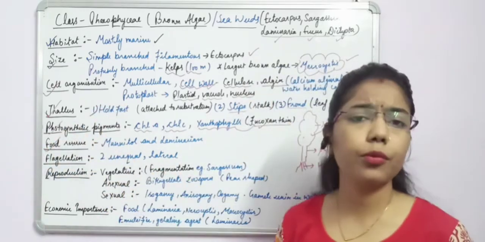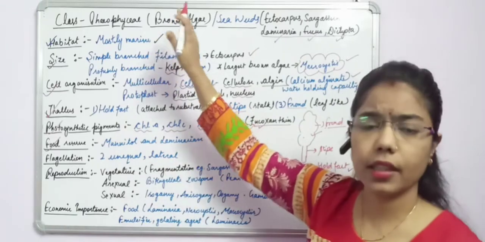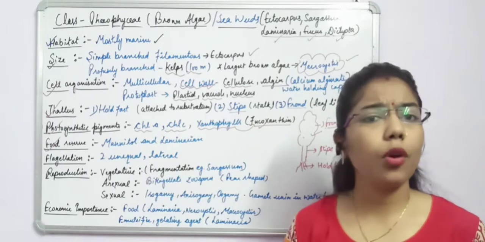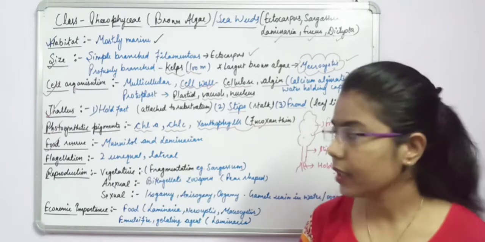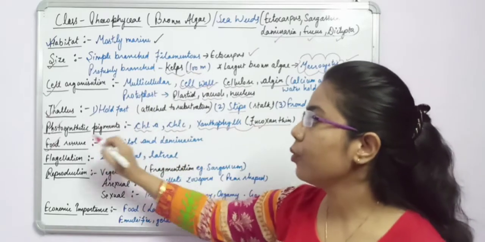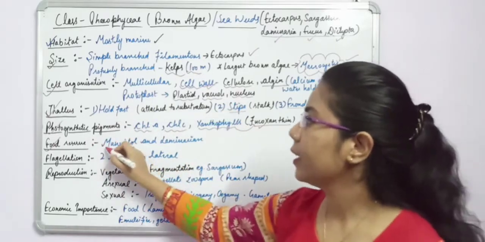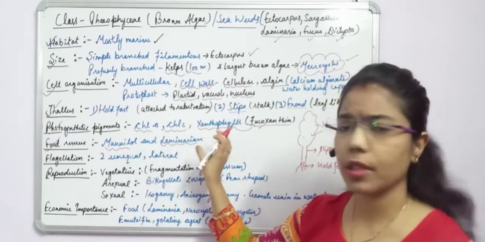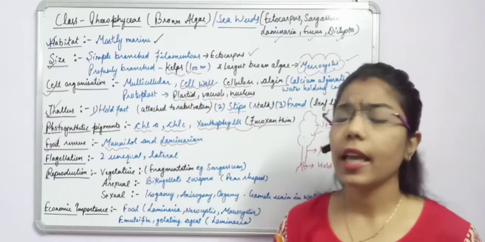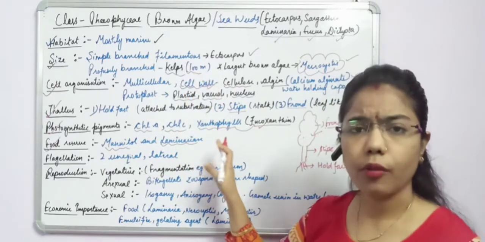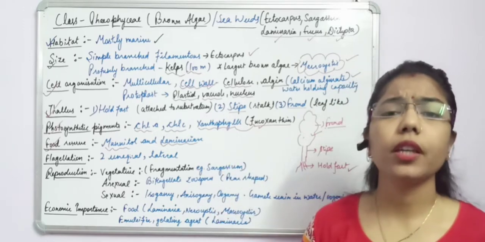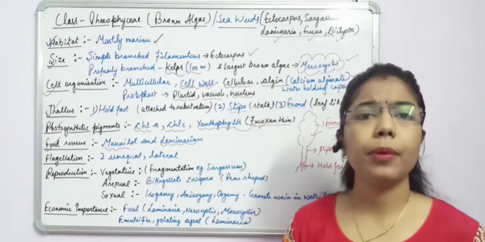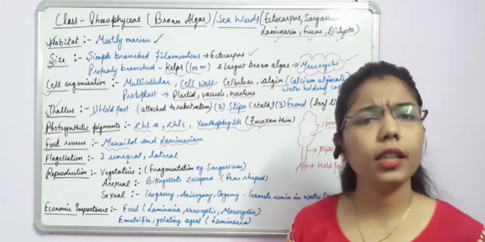We did this food reserve in the previous class for the chlorophyceae. In chlorophyceae we had the stored food in which form? In the pyrenoid form. But here, the food reserves present in the brown algae are mannitol and laminarin. Okay, so these types of food reserves are present in the brown algae, and these are important for what? For food also, because we consume seaweeds, and these are part of the seaweed, for example laminaria, sargassum, all these are edible.